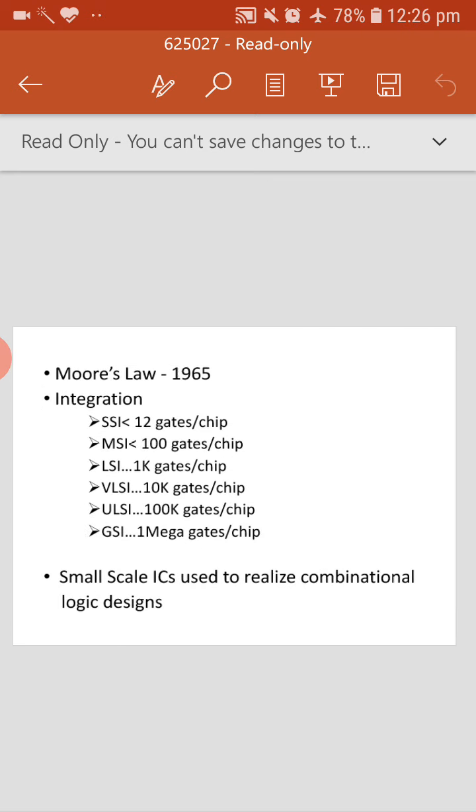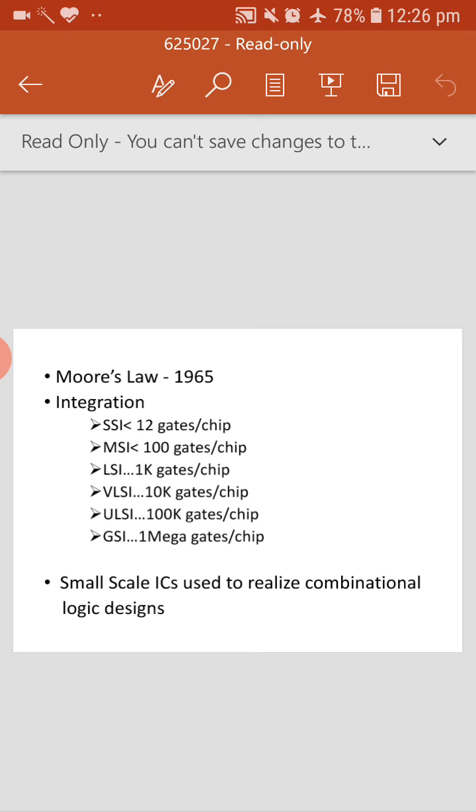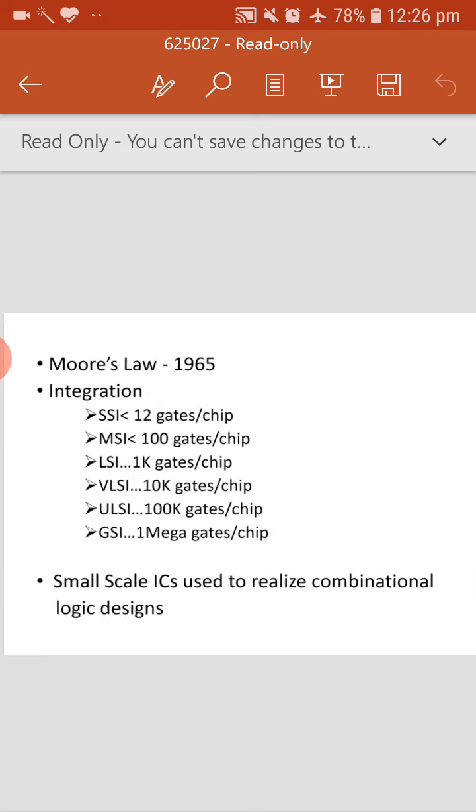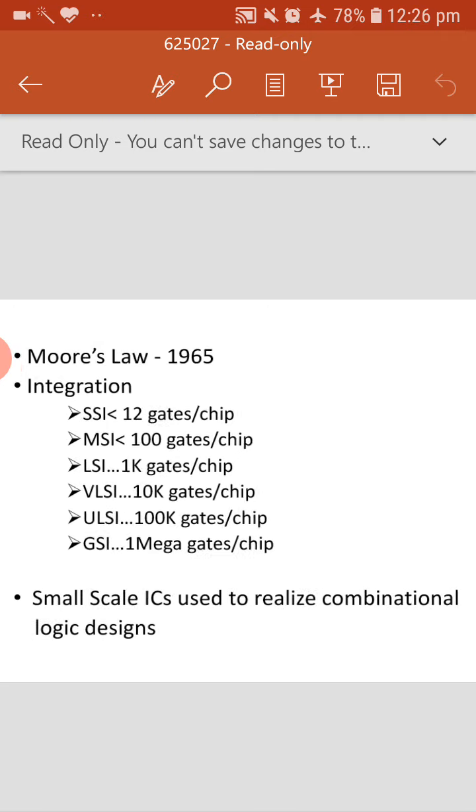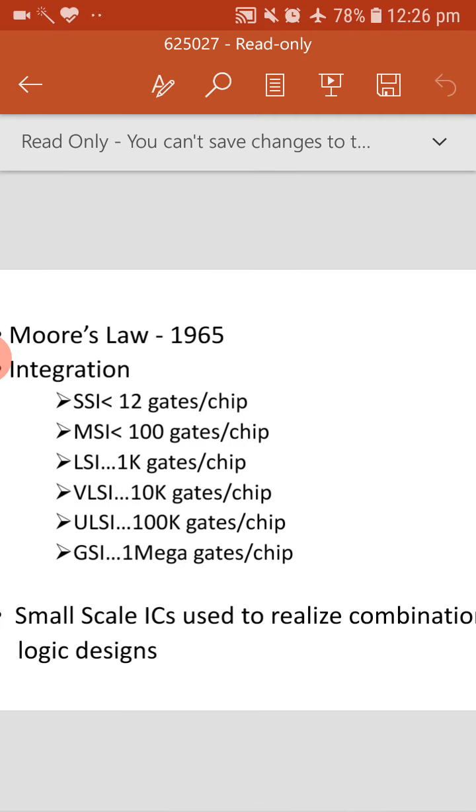He actually predicted that, and it came into reality. Here we are showing the integration. In the integration there are a lot of different types. Initially it started with SSI, small scale integration.